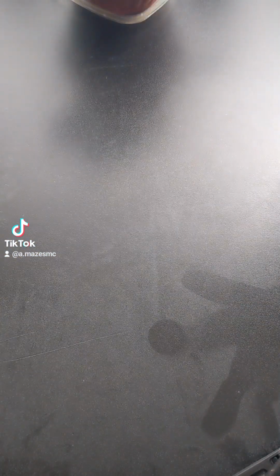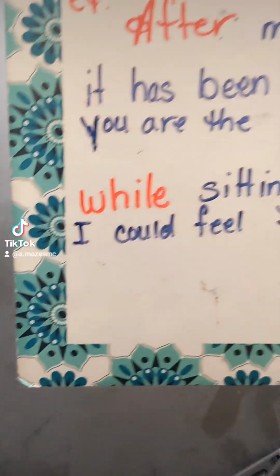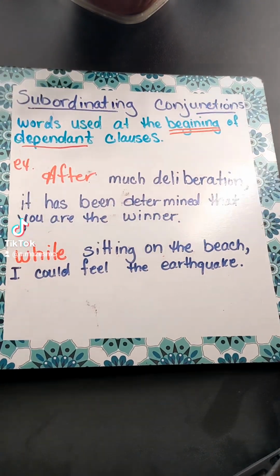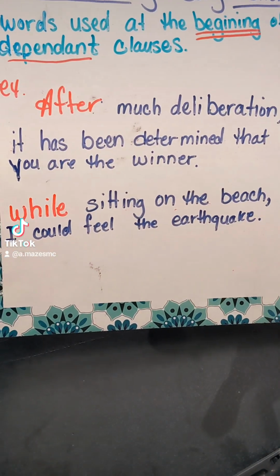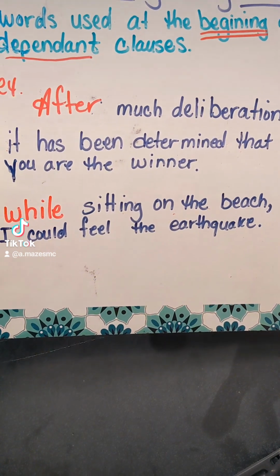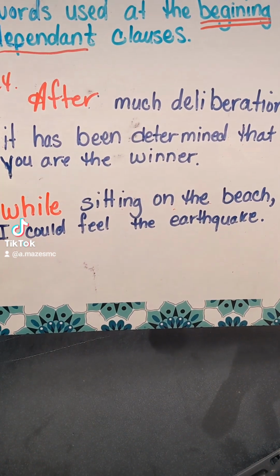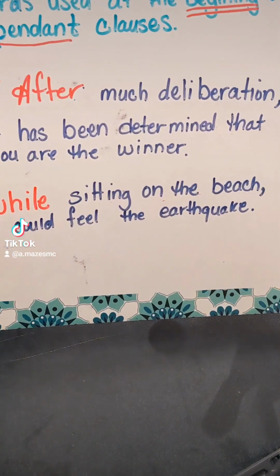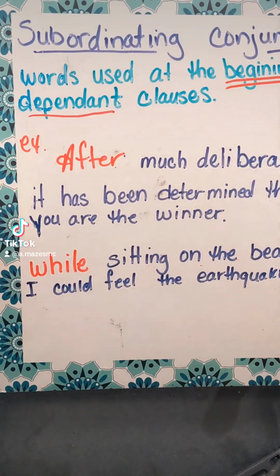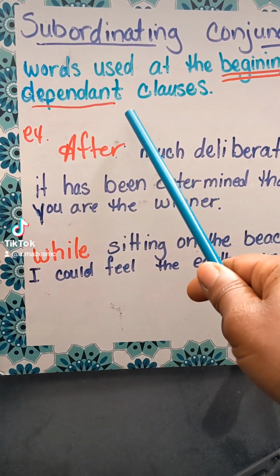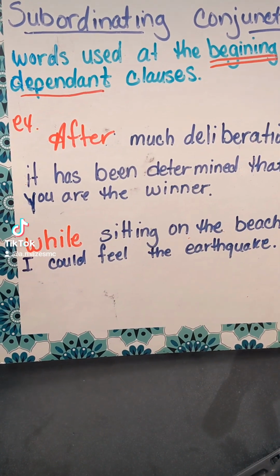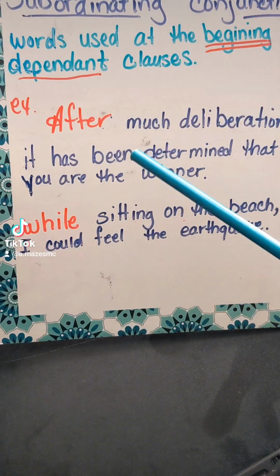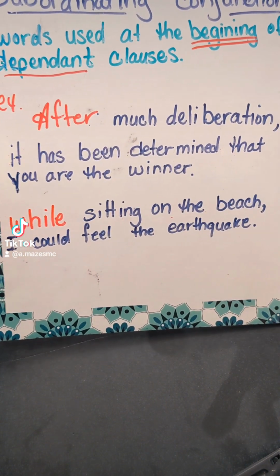They're used at the beginning of what one would call a dependent clause in a sentence. Okay, so in the next upload, we will get more in depth into sentence structure, types of sentences, because there's classifications for sentences. But right now, just to give you a brief overview before the next upload. So a dependent clause. A dependent clause is one that is in a sentence and it cannot stand alone without the rest of the sentence, just to simplify the explanation.